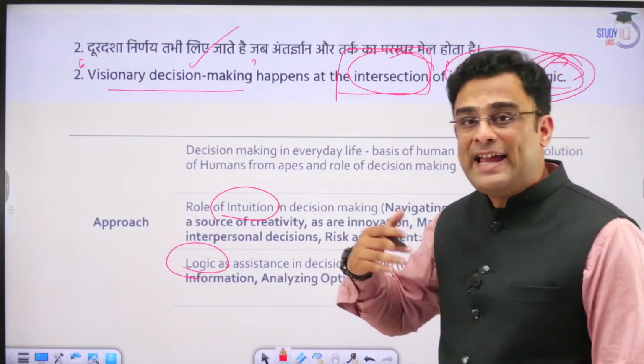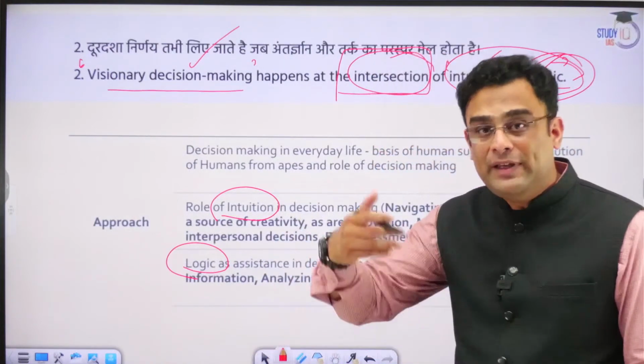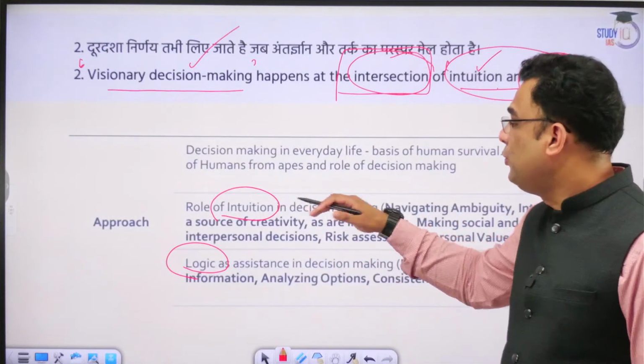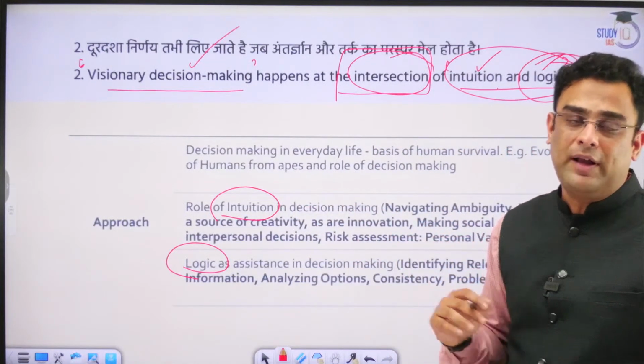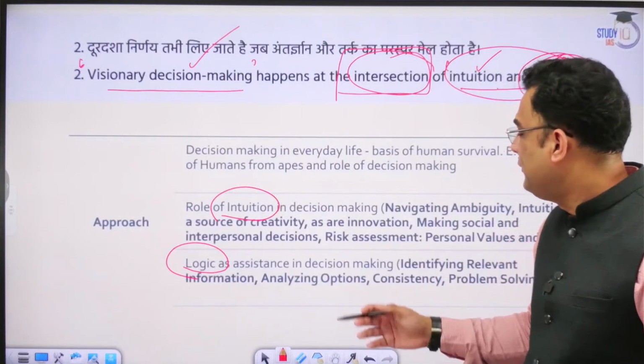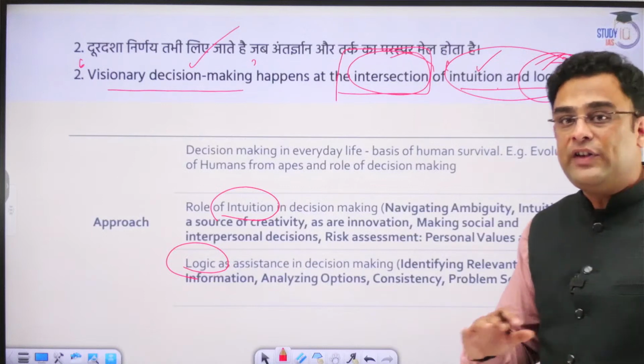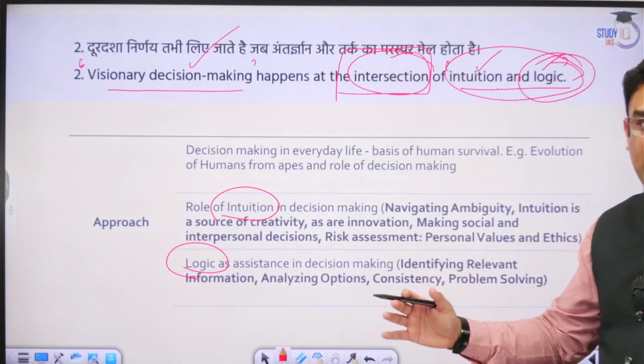But very often, because of lack of experience of life, because of lack of experience of the field concerned, our intuitive decisions can backfire, they can go wrong. And therefore, the other side also becomes crucial. In logical decision making, we don't just go by our gut feeling.